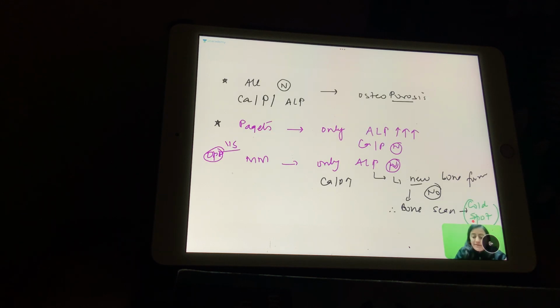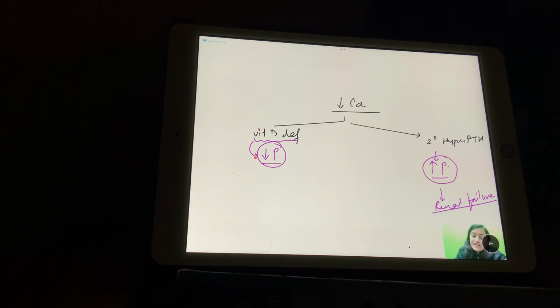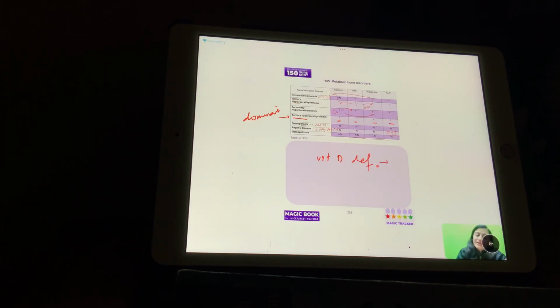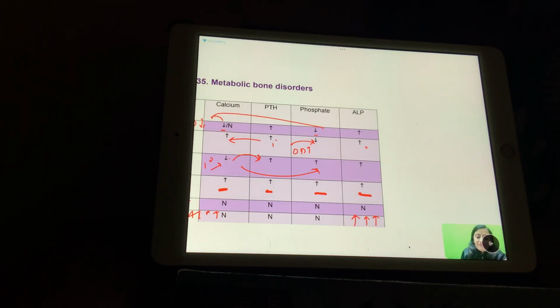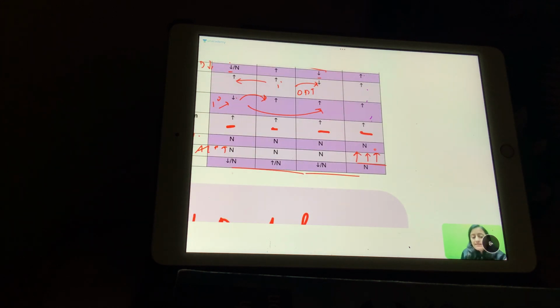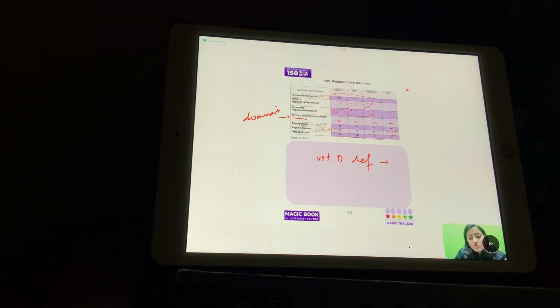So remember that vitamin D same, दोनों same direction में जाएंगे calcium phosphorus. Parathyroid opposite में जाएंगे except in the tertiary one. In the tertiary one, everything will increase, and you can see that alkaline phosphatase is increased in all of them except the multiple myeloma, osteoporosis. The alkaline phosphatase is normal. Alkaline phosphatase हर जगह बढ़ता है. ठीक है? Is this clear with everyone?